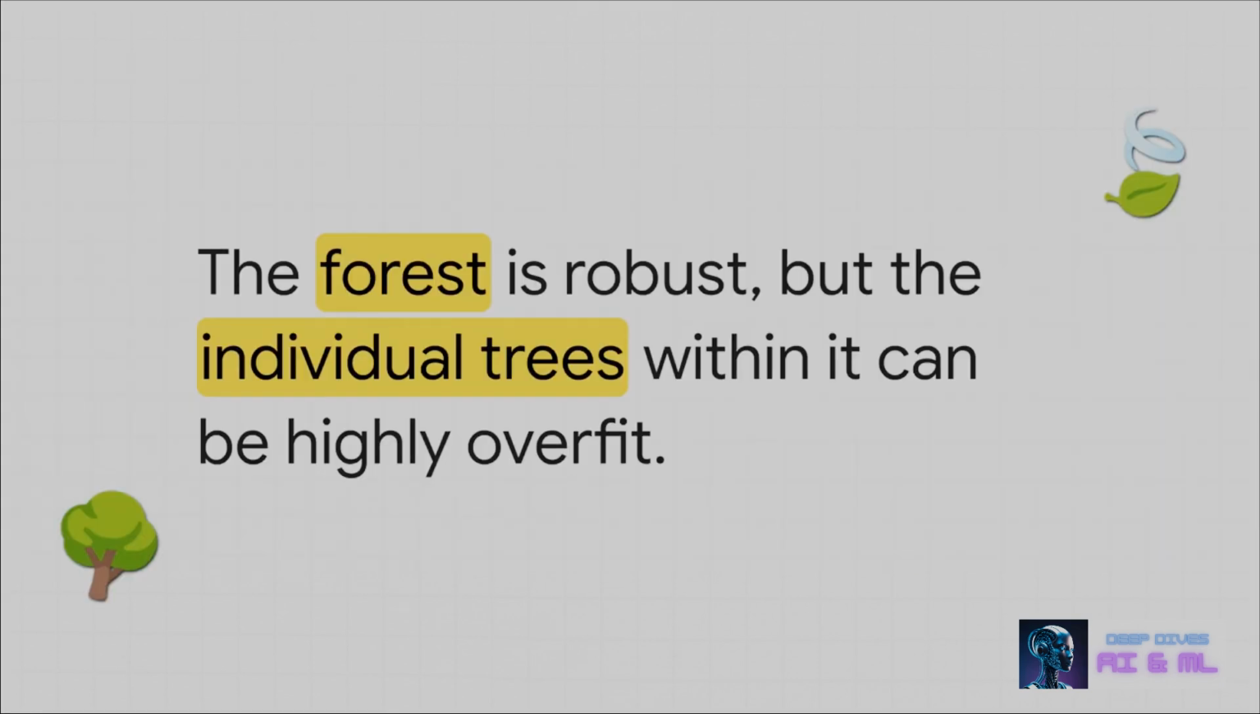And here's the crucial insight, the thing you have to remember. While the forest as a whole is robust, the individual trees are not. See, by default, each tree is grown to its maximum possible depth. It becomes an absolute expert on its own little piece of the data. And that means each tree on its own is actually highly overfit. The wisdom of the crowd from all the trees averages out this problem, but it doesn't always eliminate it completely.